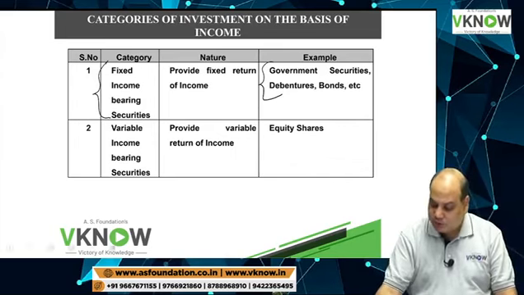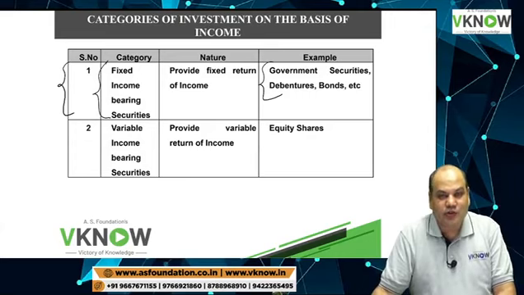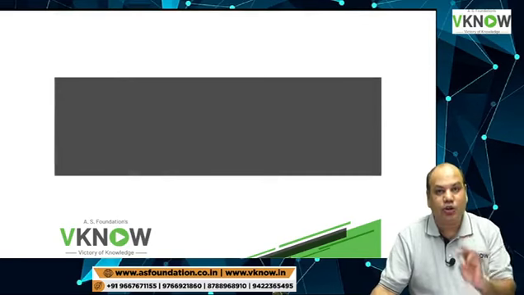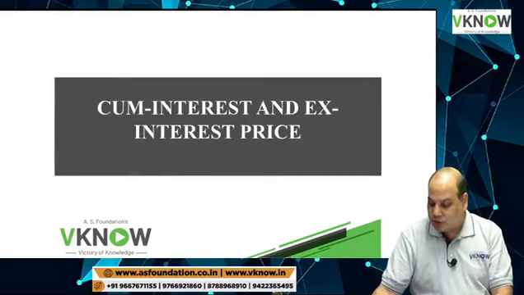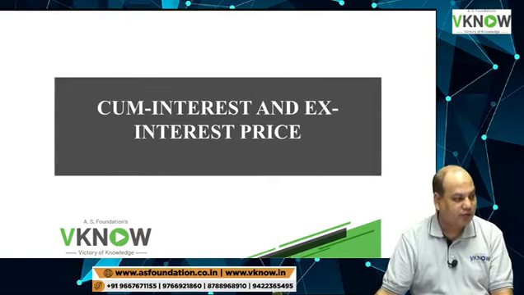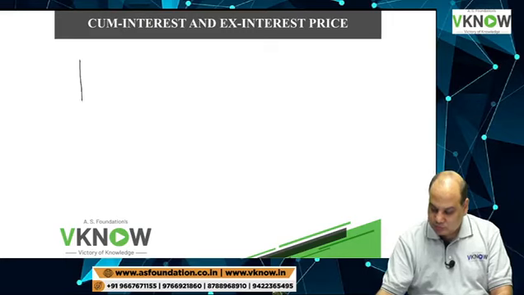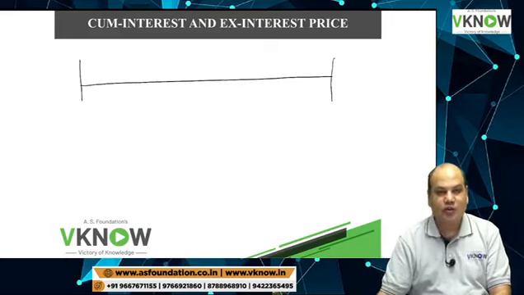So before I start the accounting of investment in debentures and investment in bonds, I need you to understand two terms. They are called cum interest price and ex interest price.